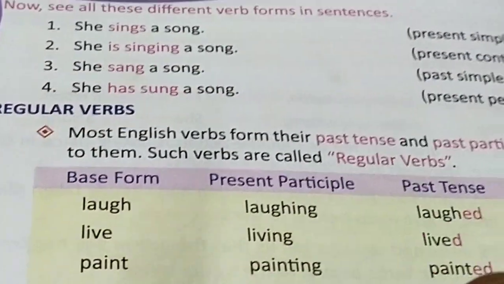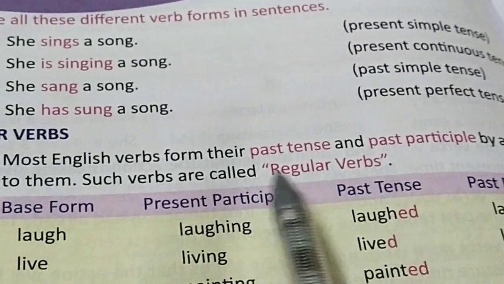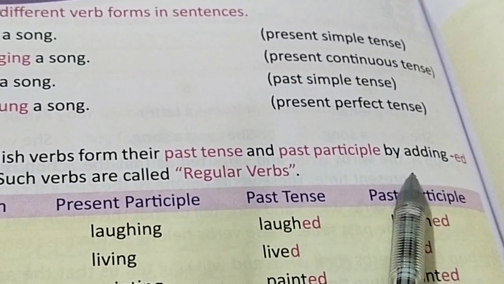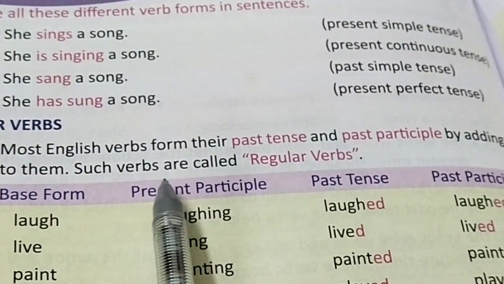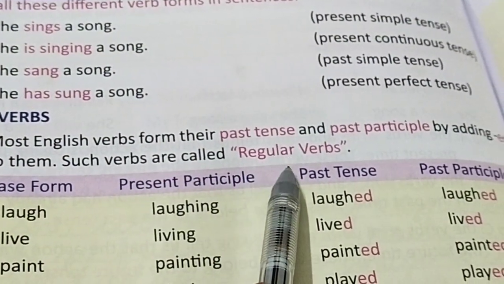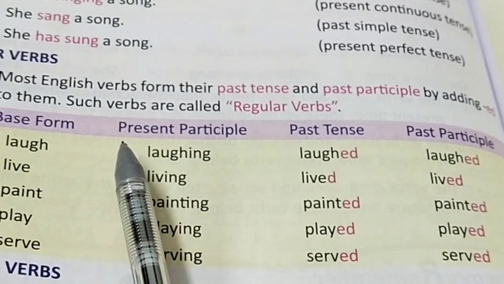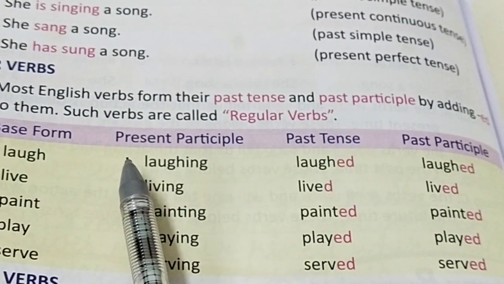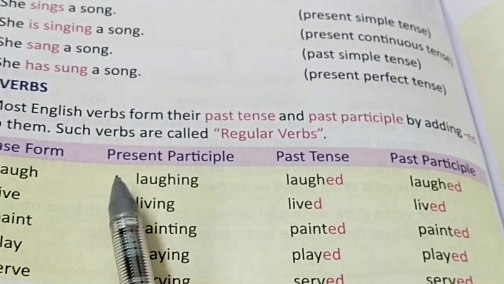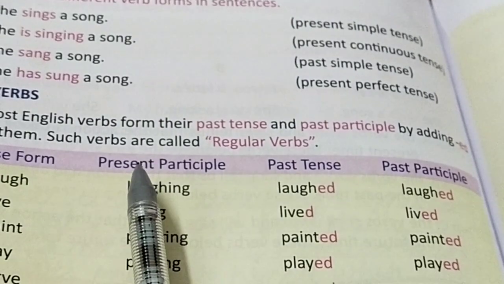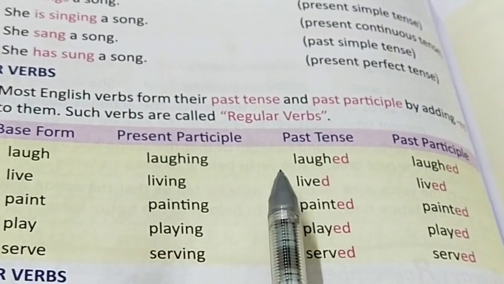Then come regular verbs, beta. Most English verbs form their past tense and past participle by adding ed to them. Such verbs are called regular verbs. Suppose laugh, laughed.